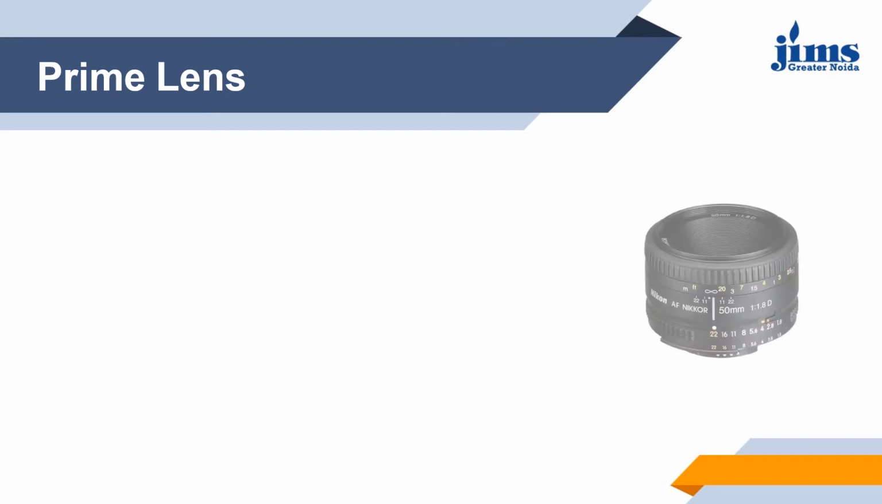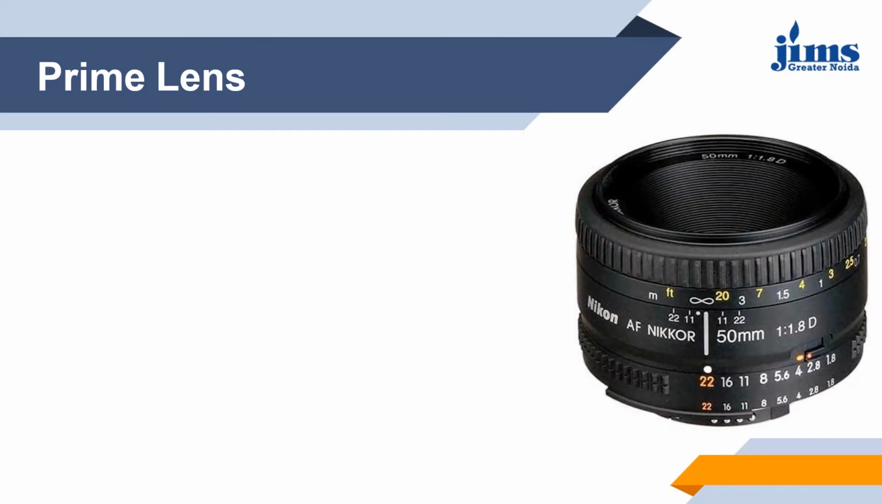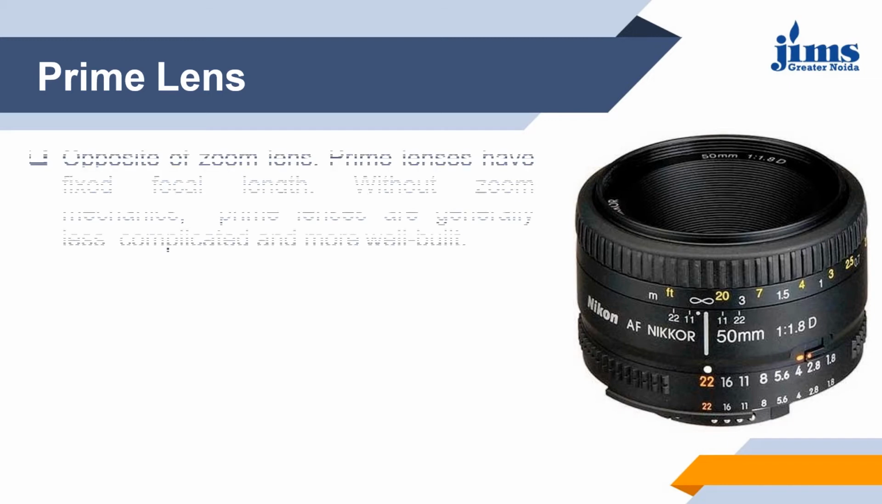Next one is prime lens. Opposite of a zoom lens, prime lenses have a fixed focal length. Without zoom mechanics, prime lenses are generally less complicated and better built. Prime lenses also typically last longer than zoom lenses. A lens with a set focal length of 50 mm is one example of a prime lens.